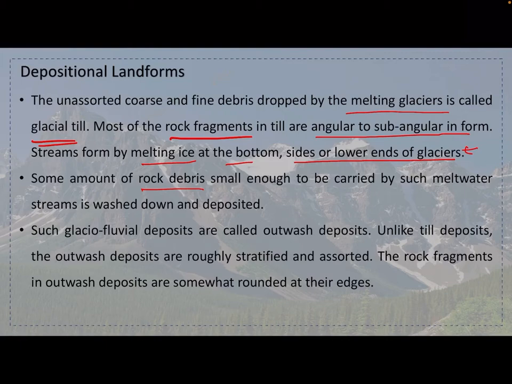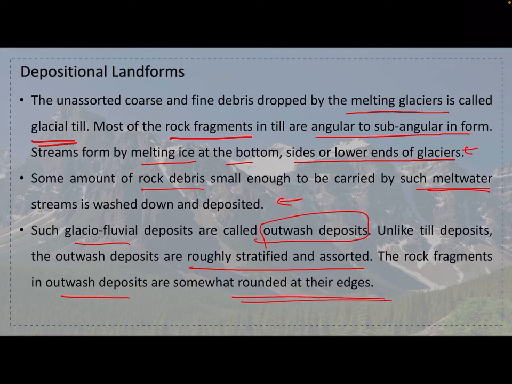Some amount of rock debris small enough to be carried by such melt water streams is washed down and deposited. Such glaciofluvial deposits are called outwash deposits. Unlike till deposits, the outwash deposits are roughly stratified and assorted. The rock fragments in outwash deposits are somewhat rounded at their edges. So what they are saying is basically this: whatever the glacial till is there, because of the movement and all, the fragments become a bit rounded at the edges.